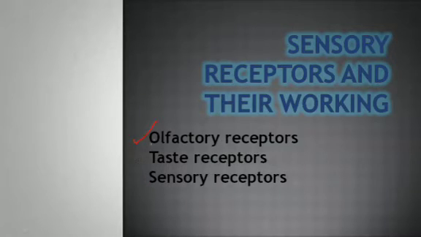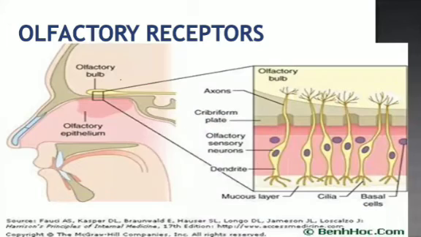Olfactory receptors, which are related with the nose, and taste receptors, which are for our taste, present in the tongue, because about the eye and ear we have talked about in the previous classes.